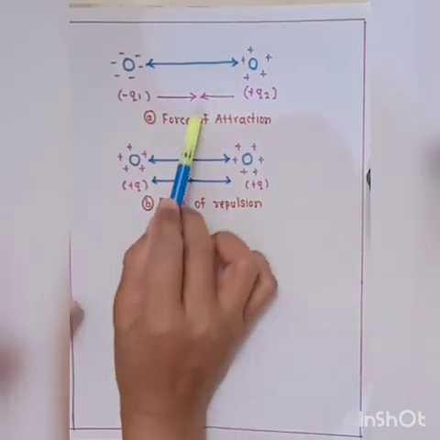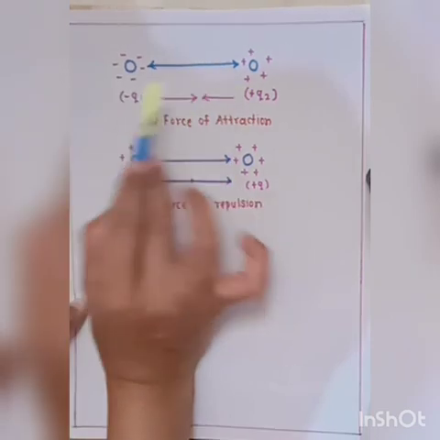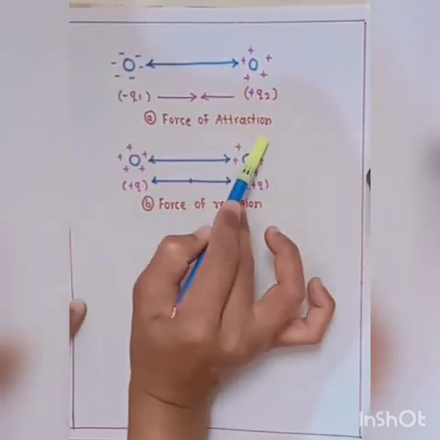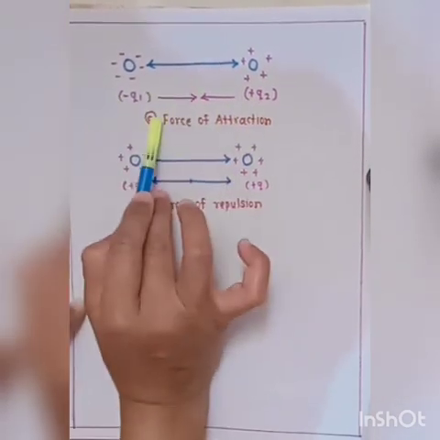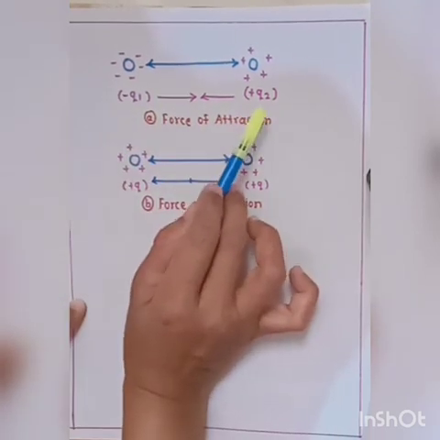Now consider these two figures. For the first figure, the force between two point charges will be attractive if both the charges are unlike, that is, one charge is negative and the other is positive.